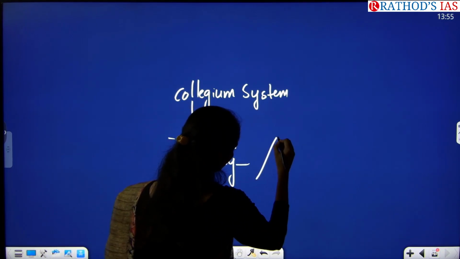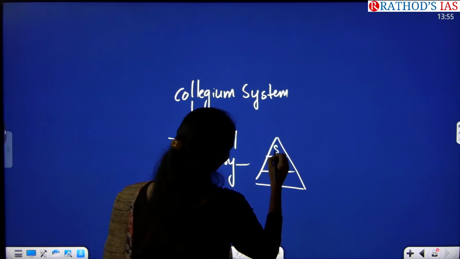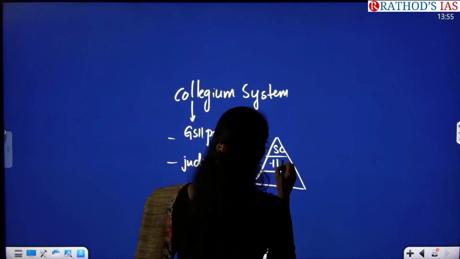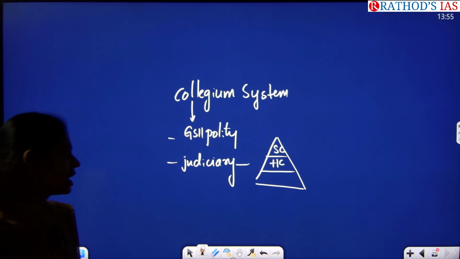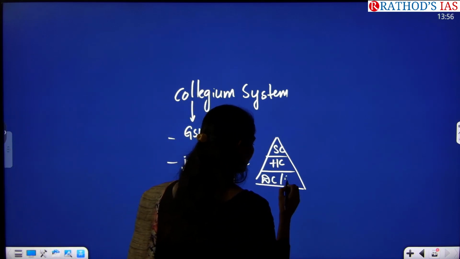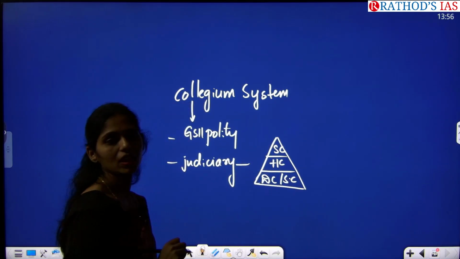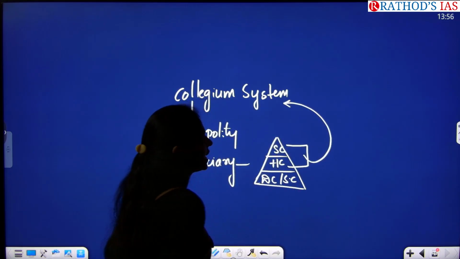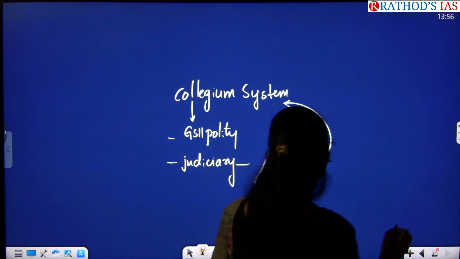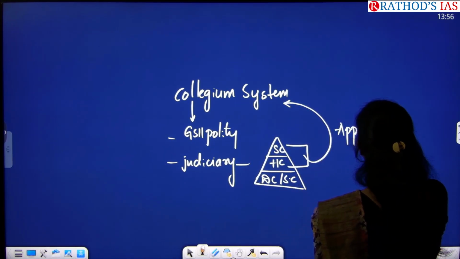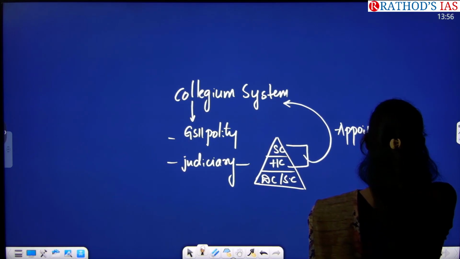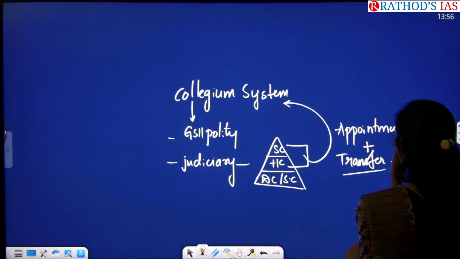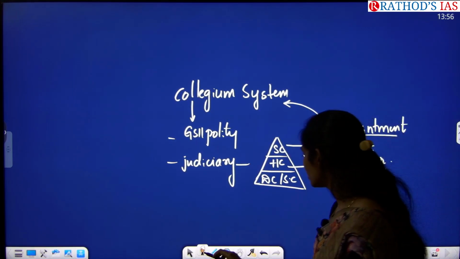In judiciary in India, we have a three-tier judicial system. At the top we have the Supreme Court, which is the apex court of our country, and we have high courts, which are the highest courts in the state, and we have district courts or subordinate courts at the district level. This collegium is related to the appointment and transfer of judges of the Supreme Court as well as High Courts. So remember this point, it is focusing on two important things. First is appointment of judges, plus transfer of judges. Appointment and transfer.